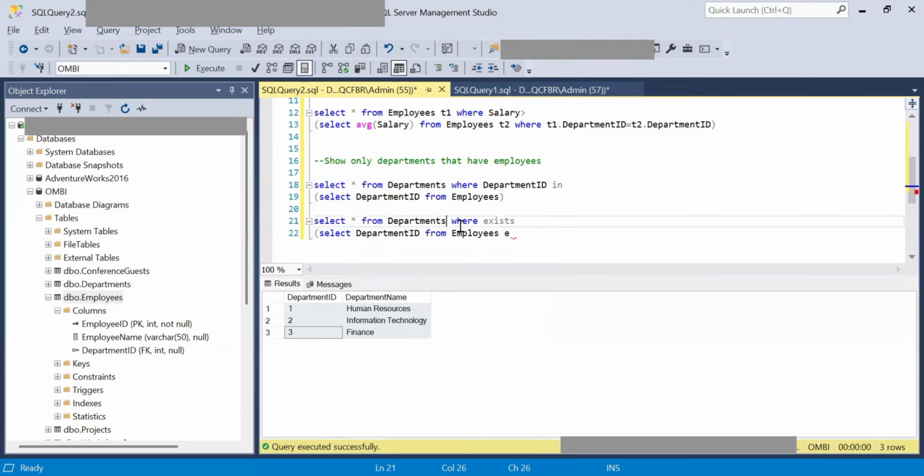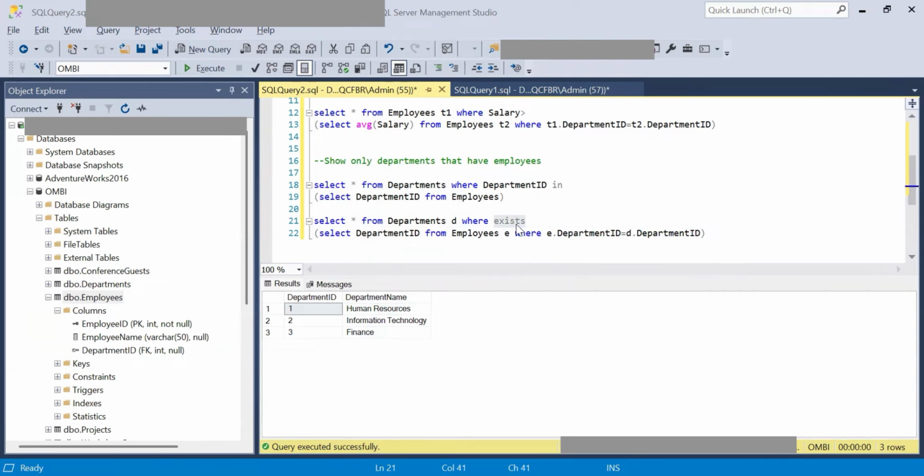Let's give an alias name D and E and say where E dot department ID equal to D dot department ID. This too returned the same result set.